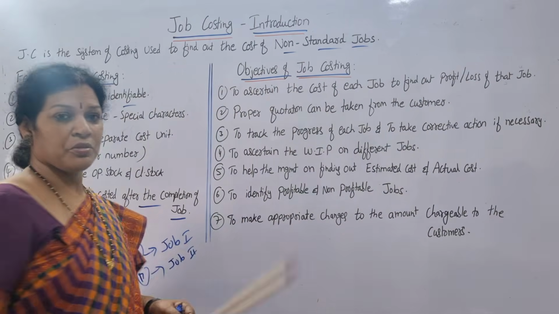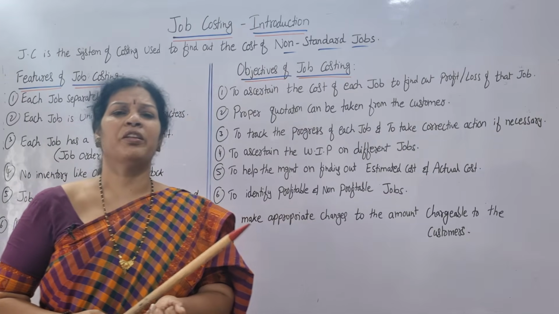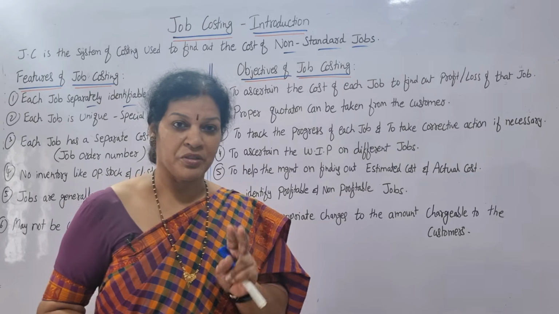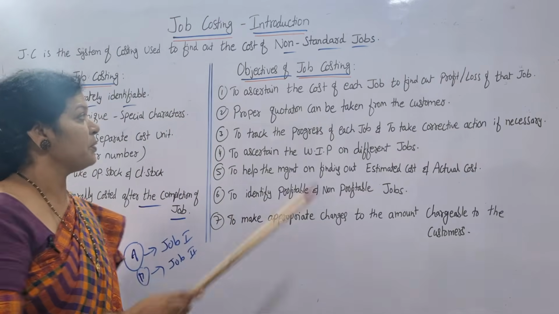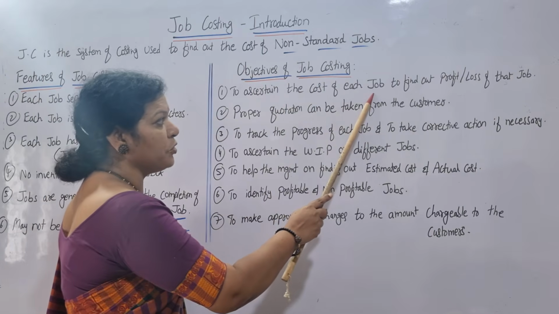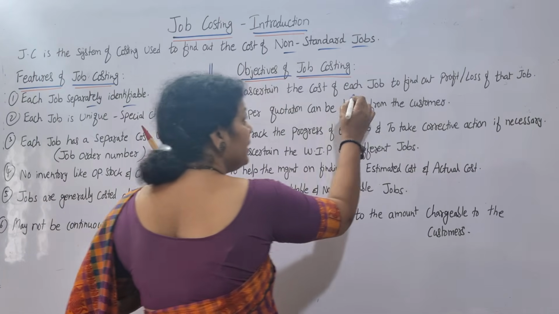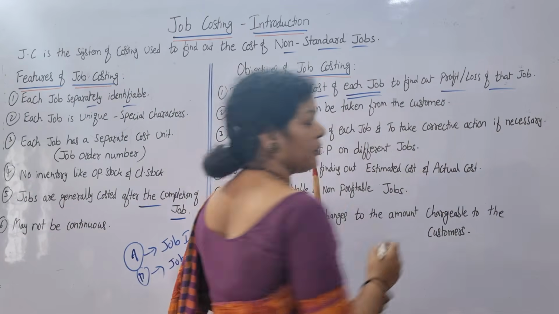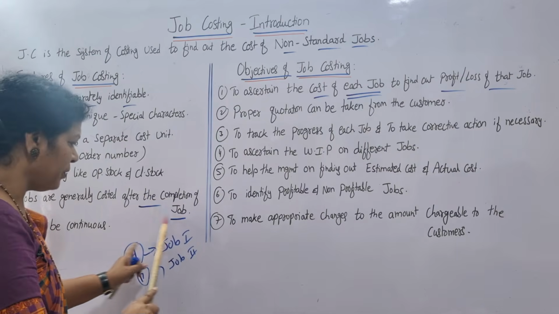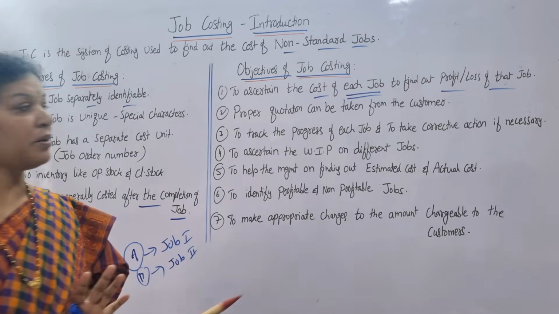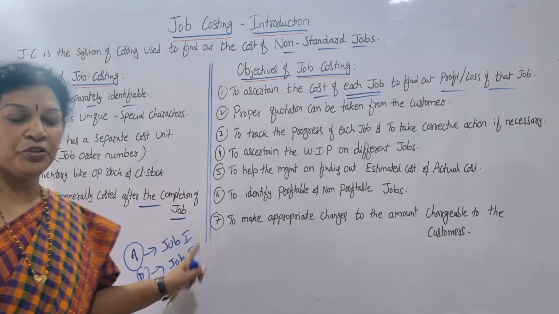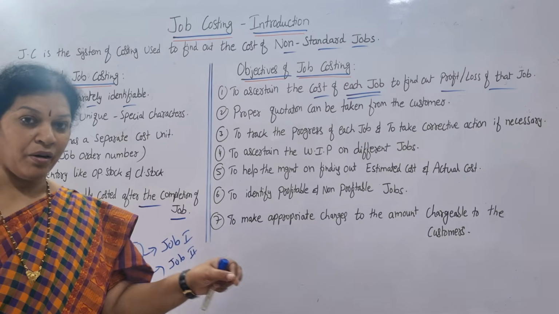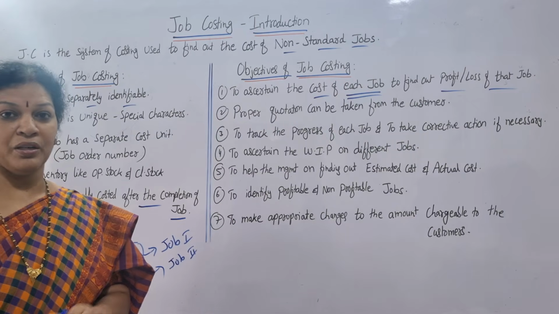If you see the objectives, what are the main objectives of job costing? What do we have to keep in mind? How do we have to proceed? In objectives, we can discuss a total of 7 points. First one is to ascertain the cost of each job, to find out the profit or loss of that job. When we prepare the job number 1 cost sheet, what do we want to find out? The cost of each job. According to that, we will come to know whether we are going to get a profit or loss.